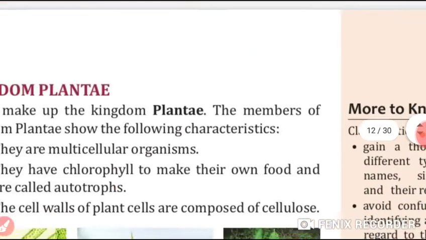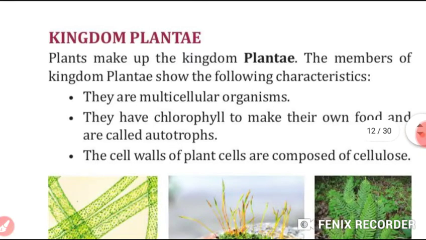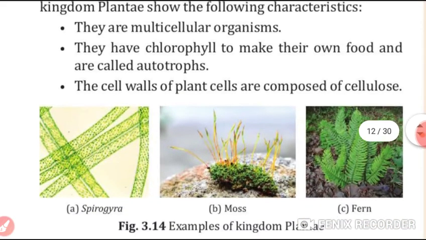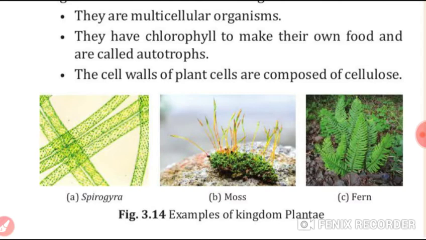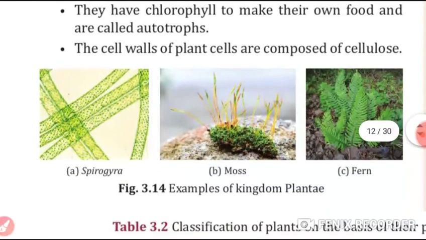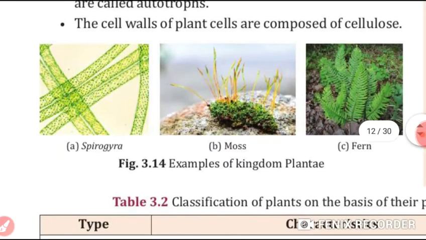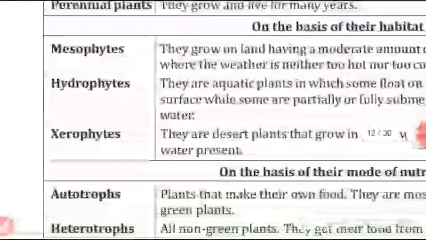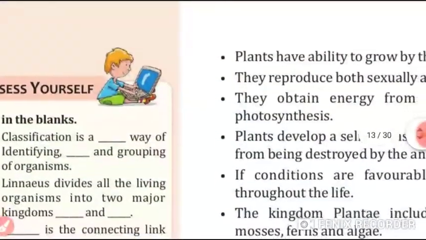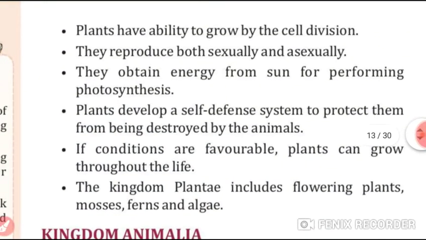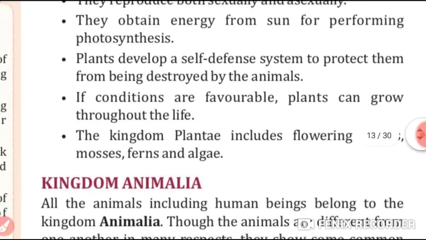Now, students, we will study our next kingdom, Plantae. Plants make up the kingdom called Plantae. Members of the plant kingdom have the following characteristics. First of all, they are multicellular organisms. They have chlorophyll in them, and the cell walls of plant cells are composed of cellulose. Plants have the ability to grow. They reproduce both sexually and asexually, and they obtain energy from the sun.